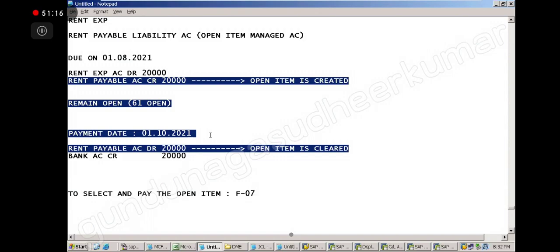Yes, sir. Sir, if you paid on time, then what? It will be cleared. Yeah, but you are paying on time. Also you can post directly, but you want to have a proper record, no? What is outstanding? So first you record. It's a very big company, there will always be a standard process to record like that, then you clear it. Yes, sir. Okay? Thank you, sir.